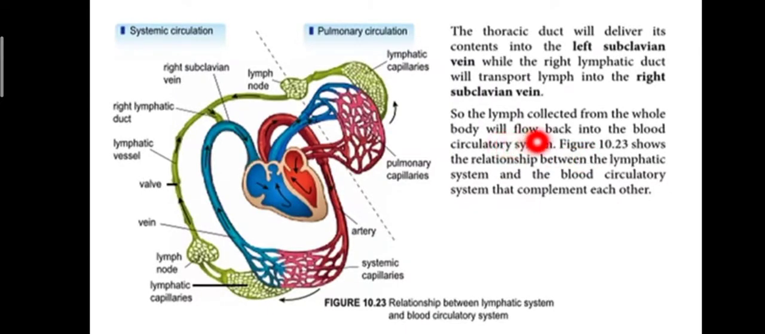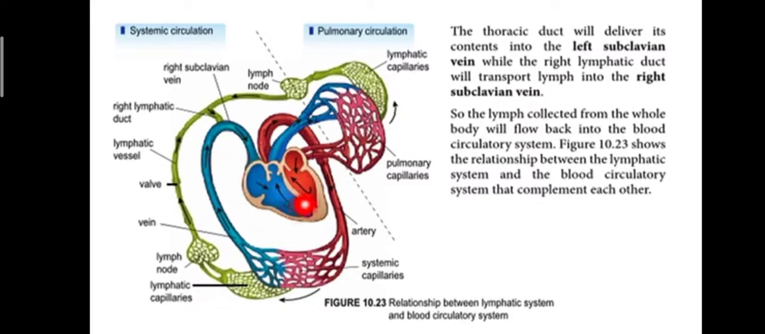It will flow back into our blood circulatory system. So that is how the 15% earlier returns into our blood circulatory system. Okay, so it means it has to return to the blood circulatory system. For example, this is the lymphatic system and the blood circulatory system. Both of these systems complement each other.